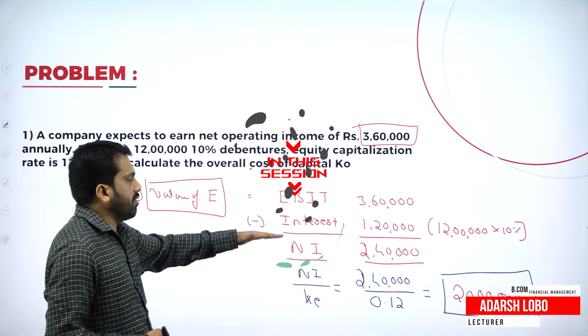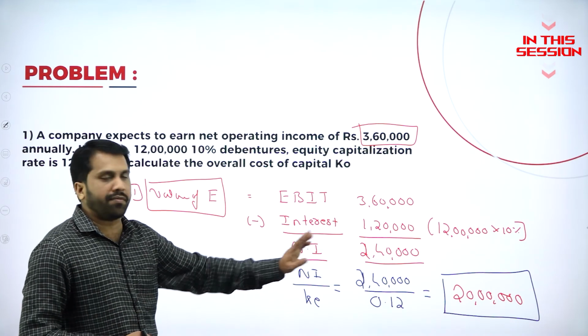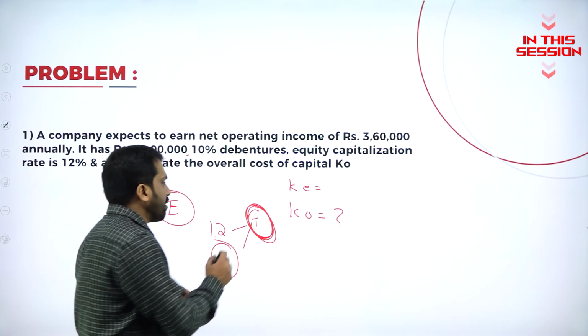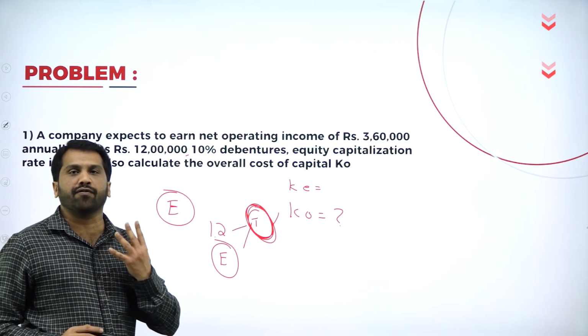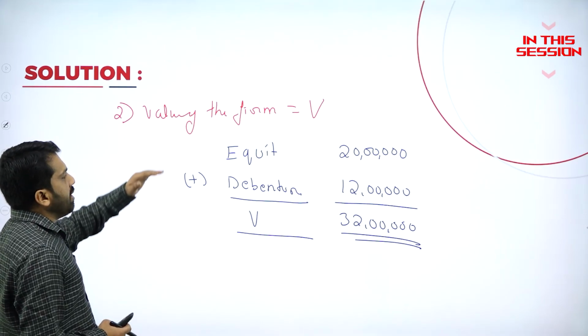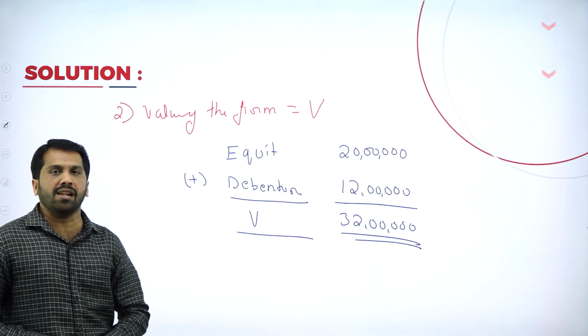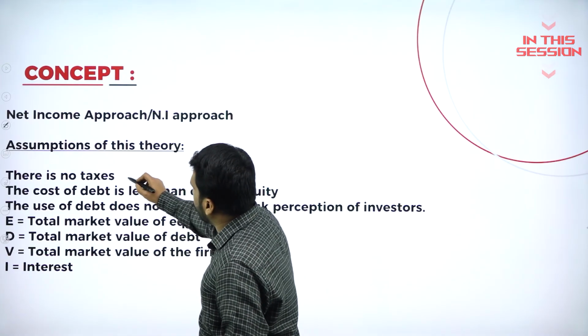EBIT minus interest, your net income. Net income divided by cost of equity, you got your 20 lakh. First, we will find out what is your total investment, means value of the firm. Your value of the firm is equity plus debenture, 20 plus 12, it is 32 lakh. So what is the first assumption? There is no tax.